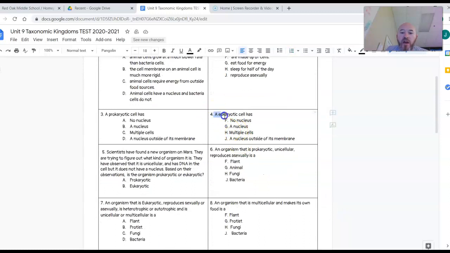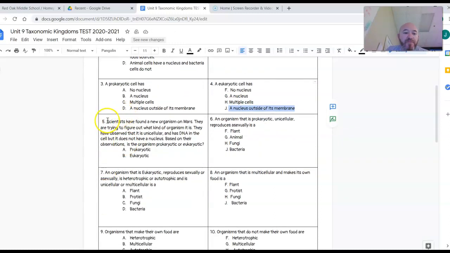Number 4, a eukaryotic cell has, is it F, no nucleus, G, a nucleus, H, multiple cells, J, a nucleus outside of its membrane?